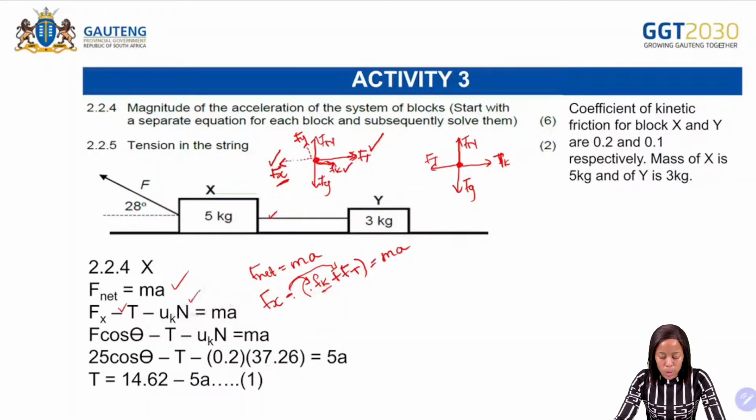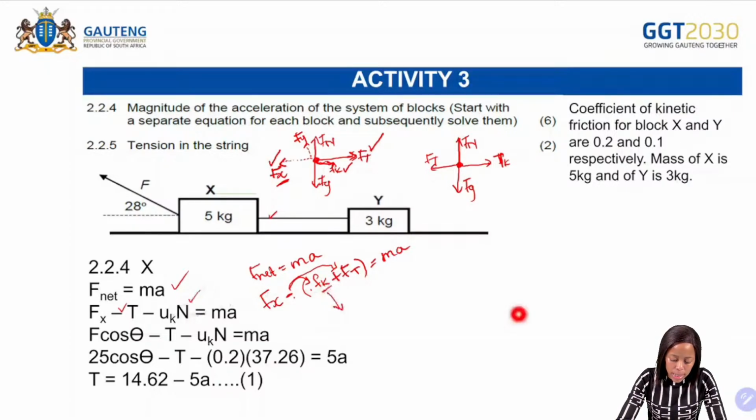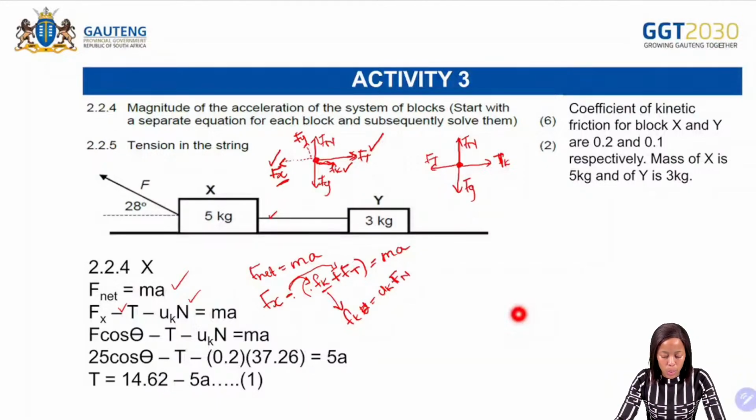So you also need to know how to use the formula for the kinetic friction. And what is it that we know about the formula for the kinetic friction? The formula for the kinetic friction is Fk, which is equal to the coefficient of kinetic friction multiplied by the normal force. So it is this part there, right?